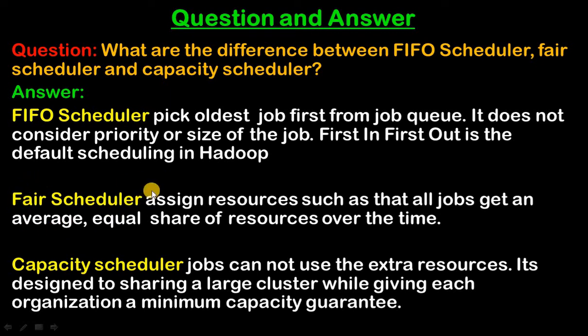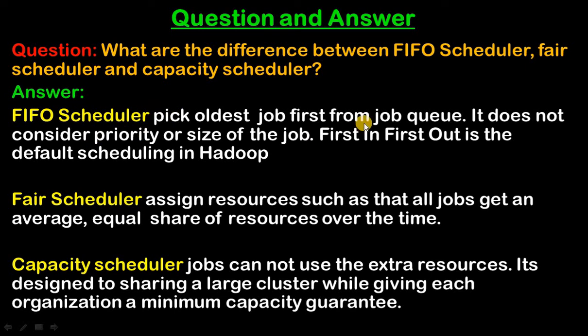And what is the fair scheduler? Fair scheduler assigns resources such that all jobs get an average, equal share of resources over time. And what is the capacity scheduler? In capacity scheduler, jobs cannot use the extra resources. It is designed for sharing a large cluster while giving each organization a minimum capacity guarantee. So these are FIFO, fair and capacity.